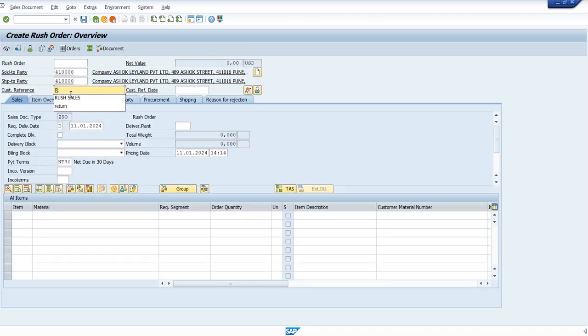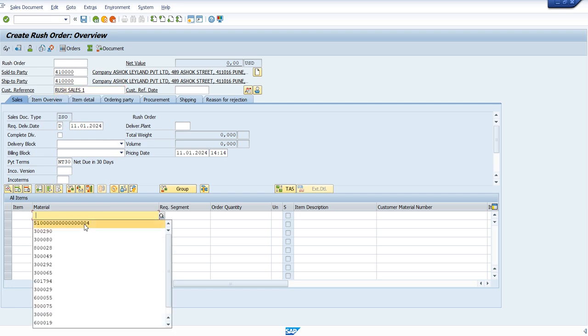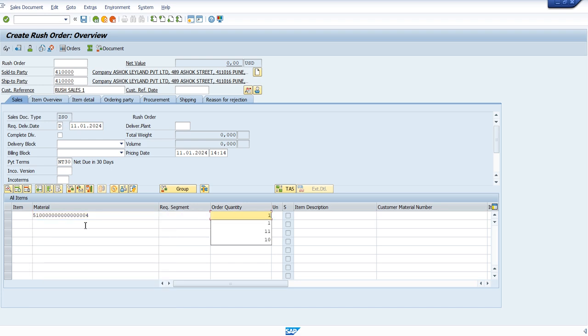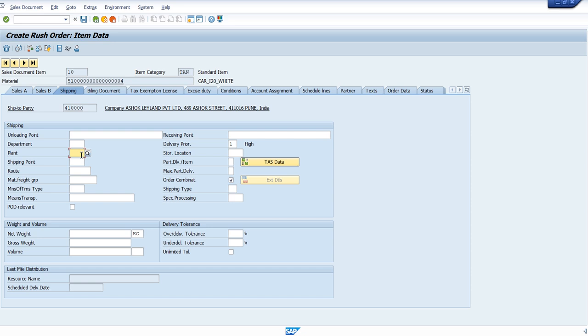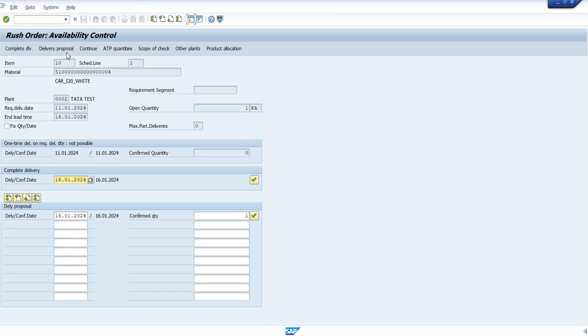I'm giving rush sales, number 1. Giving the same material and quantity. Everything is the same, whatever we tested for the previous case, I've just given the same thing again. Just given enter. It is done. Now we want to go and give the plant over here, because the plant is mandatory here. So give the plant. So the proposal came.